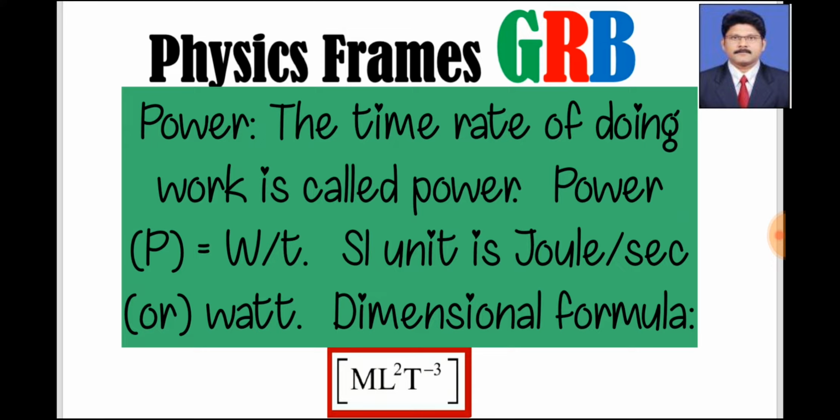Power. The time rate of doing work is called power. Power is equal to work by time, and the SI unit is joule per second or watt. Dimensional formula is M power 1 L power 2 T power minus 3. So this is the definition of power with the SI unit, formula and dimensional formula.